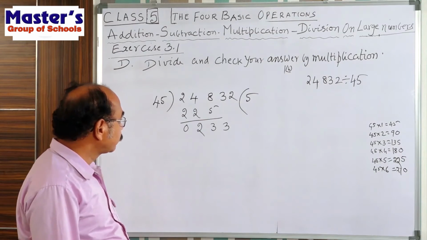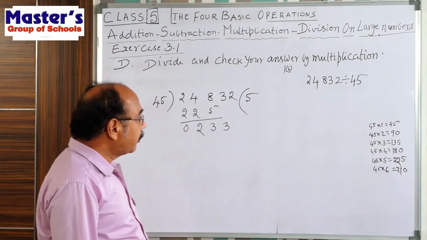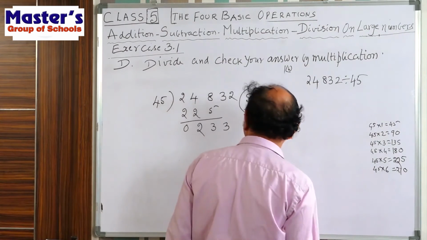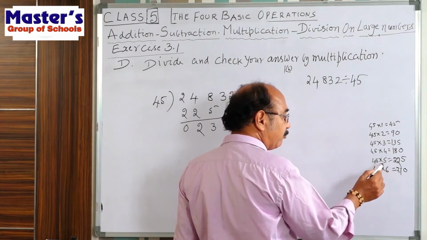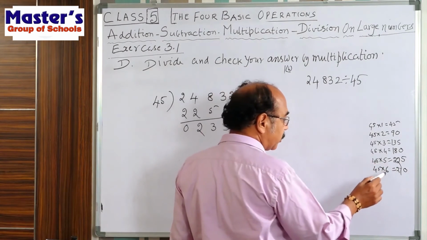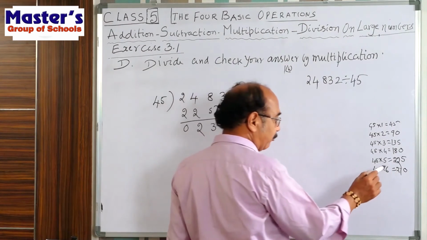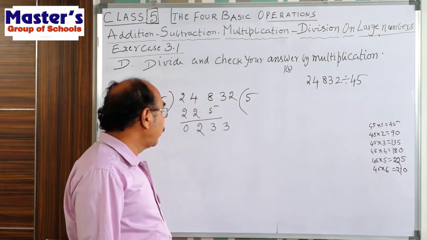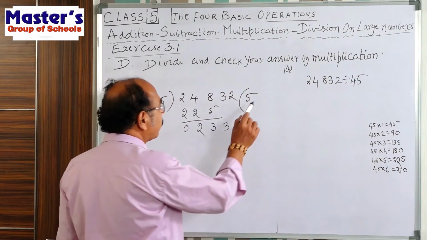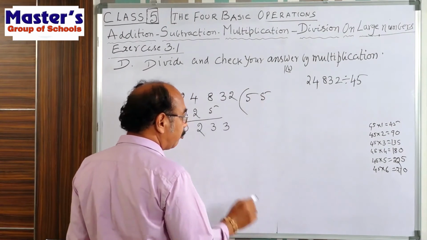233, how many times? 5 times means 225, 6 times means 270. That's why you can decide: 5 times or 6 times? 5 times only. So take 5 times. 45 5s are 225.